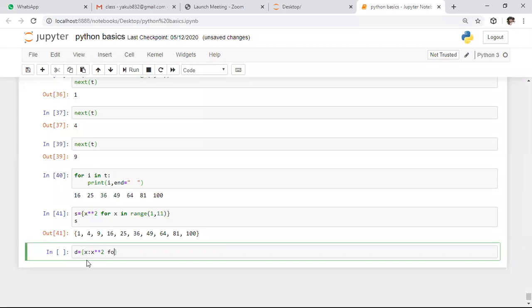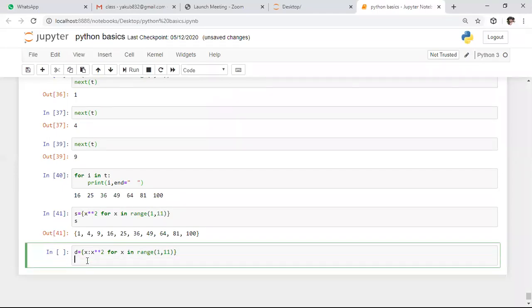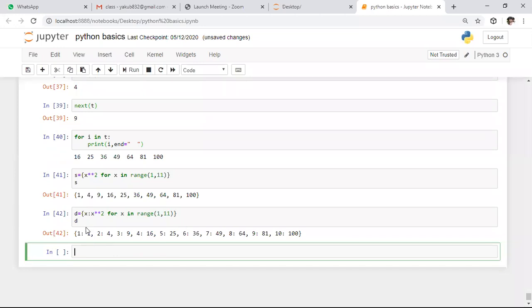After this, we need to accept the elements in the range of 1 to 10 only: for x in range of 1 comma 11. Now I want to observe the output. Here it is the dictionary which is created with keys as all the numbers in the range of 1 to 10, and the values corresponding to the square of each and every element. This is the way to create a dictionary by using basic comprehension.